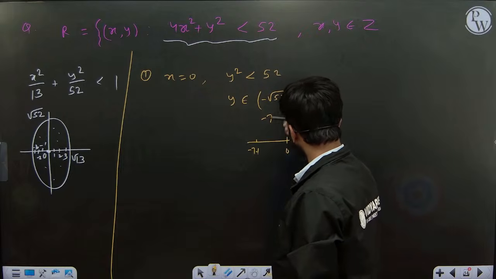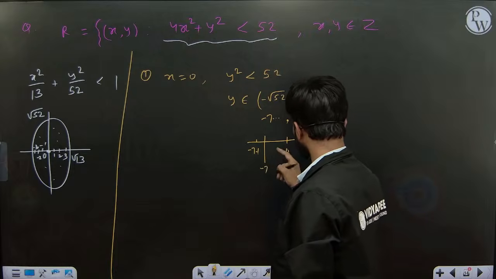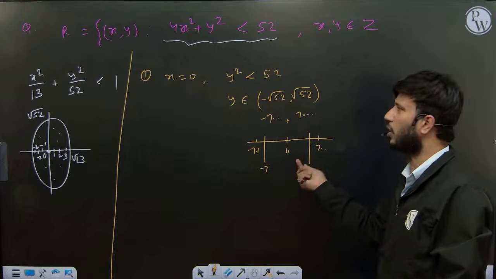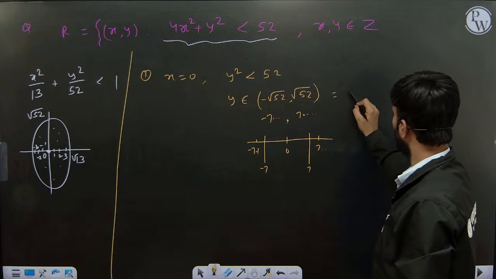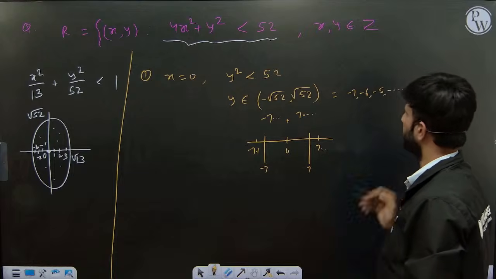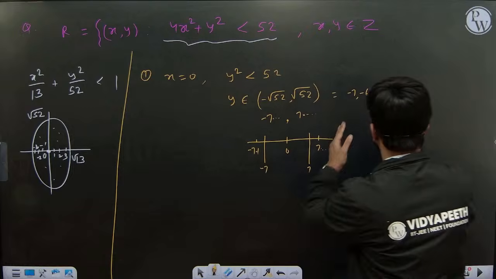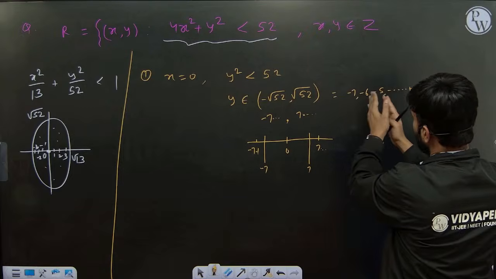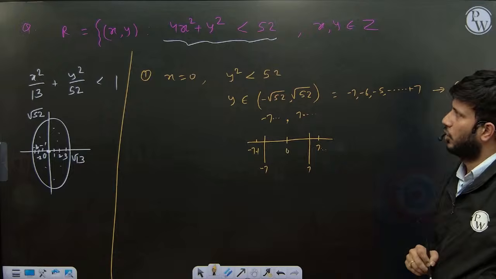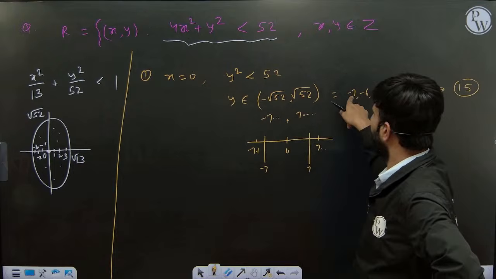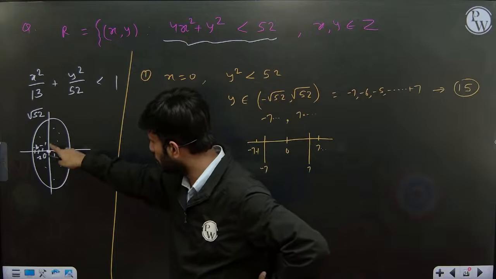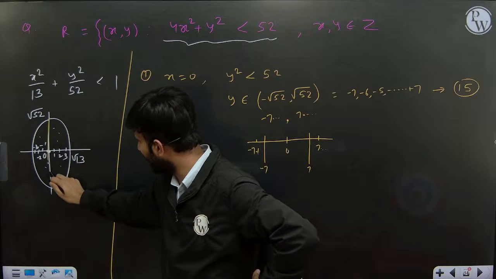So we'll just count integral values. We'll count from minus 7, this integer, to plus 7. Only these integral values will count. This is minus 7, minus 6, minus 5 up to plus 7. When x equal to 0, how many numbers? 7 plus 7 plus 1. We'll get 15 solutions. Solutions are x equal to 0, y equal to minus 7, x equal to 0, y equal to minus 6. We have 15 solutions when x equal to 0. Total 15 solutions we have on this line.